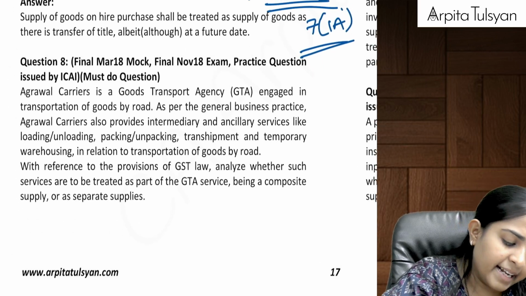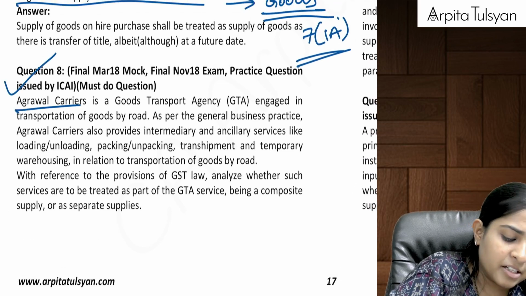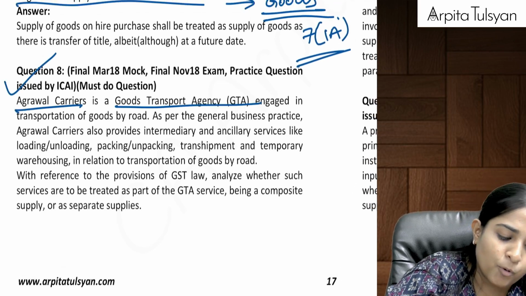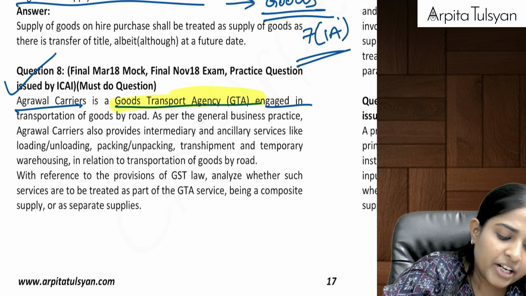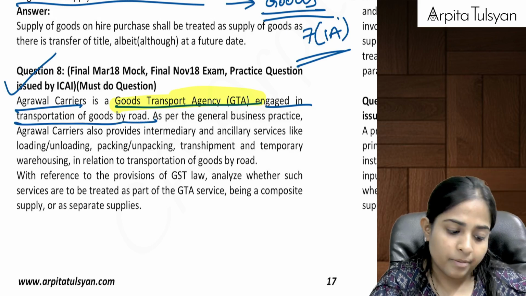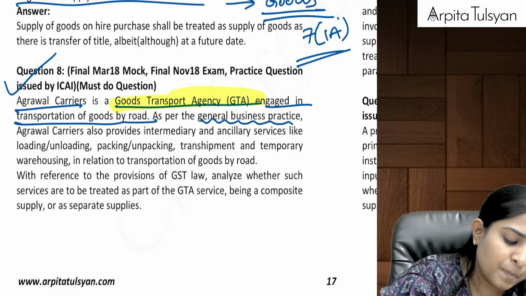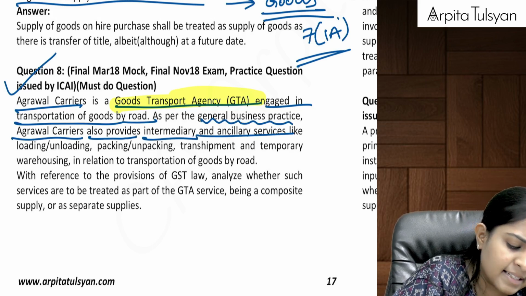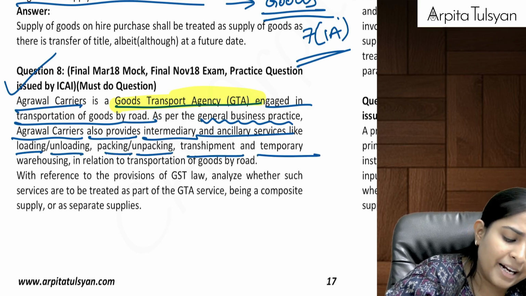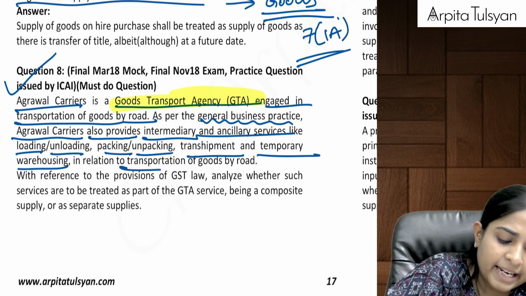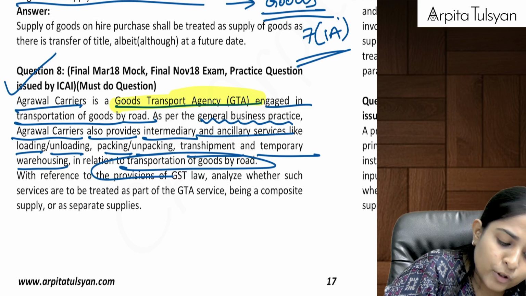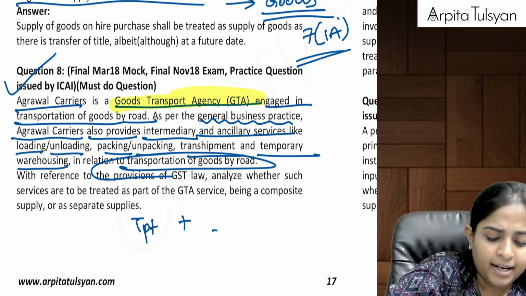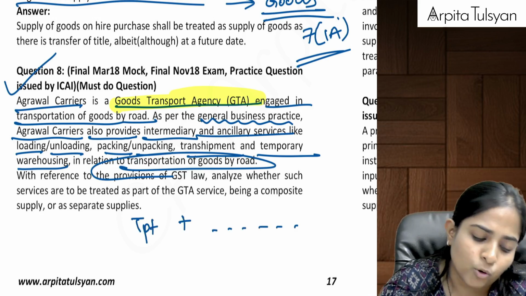Then after that, next question. Agrawal Carriers is a GTA, Goods Transport Agency, engaged in transportation of goods by road. As per the general business practice, Agrawal Carriers also provides intermediary and ancillary services like loading, unloading, packing, unpacking, transshipment and temporary warehousing in relation to transportation of goods. Okay, so the main service provided here is transportation. Along with that, it is providing loading, unloading and those services.